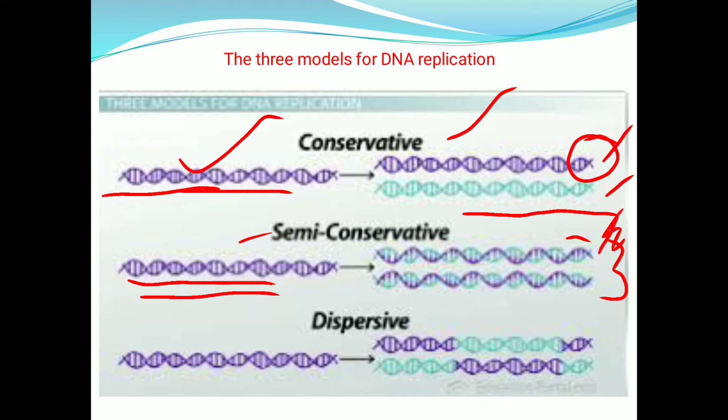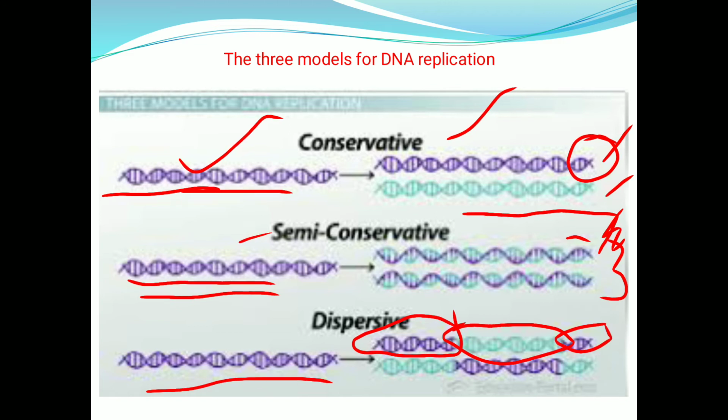And in the dispersive model, this is the parental molecule and replication has occurred. It is like a patchwork. Part of the DNA molecule is old or parental, part is new, and part is again older parental DNA. In this way, it looks like a patchwork of both original and new DNA. These are the three models of DNA replication.